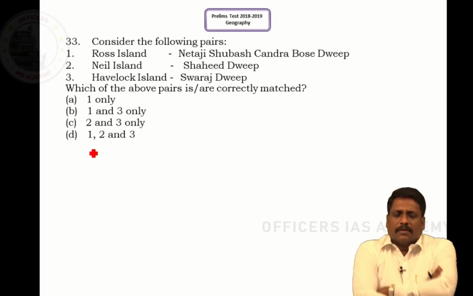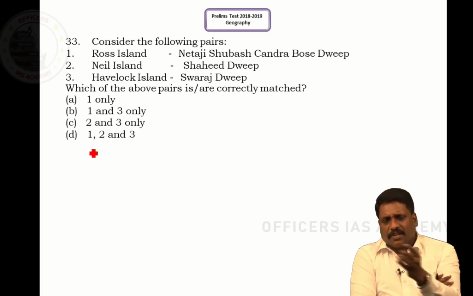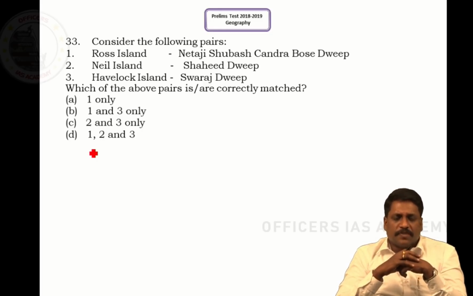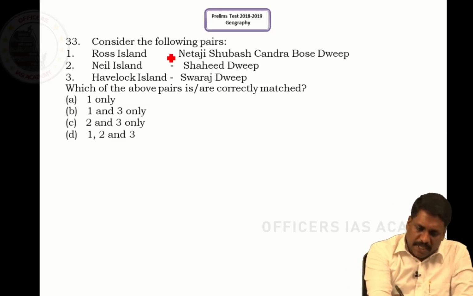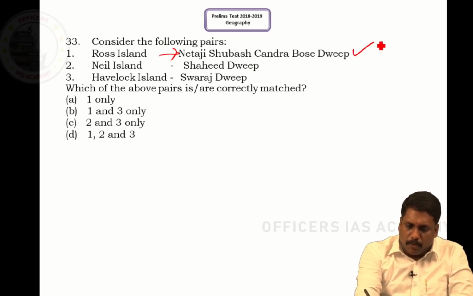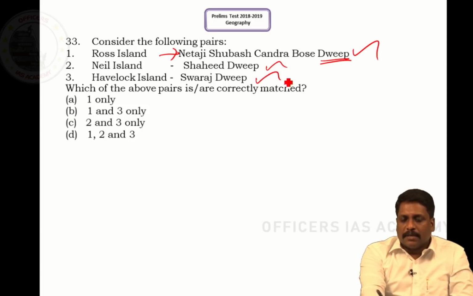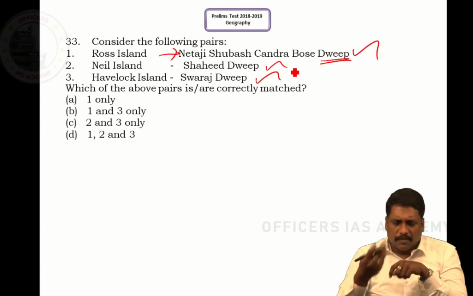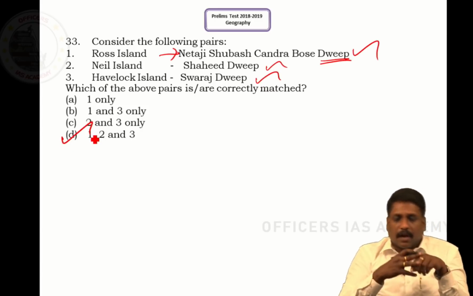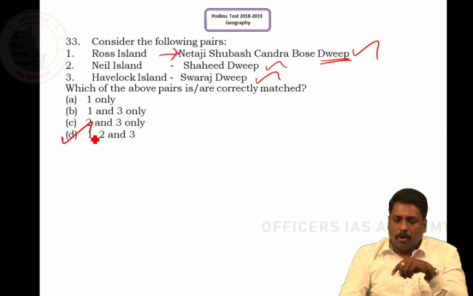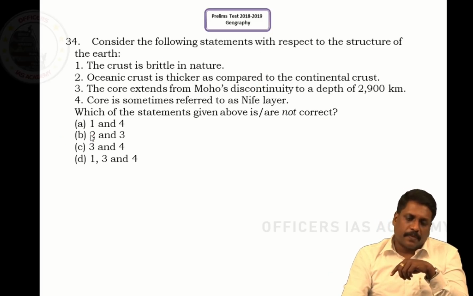Question number 33, right? Very recently the names of these islands have been changed. Right, 3 islands in Andaman, the names have been changed. Ross Island was changed as Netaji Subhash Chandra Bose Dweep. Dweep means island. Neil Island was renamed as Shaheed Dweep and Havelock Island is renamed as Swaraj Dweep. Directly factual. Current affairs information. Answer is D. All 3 are correctly matched.